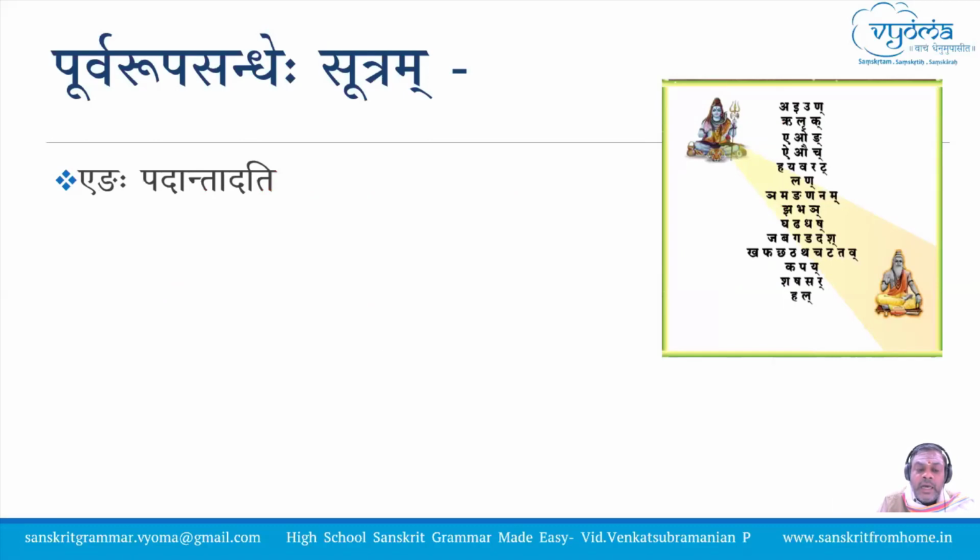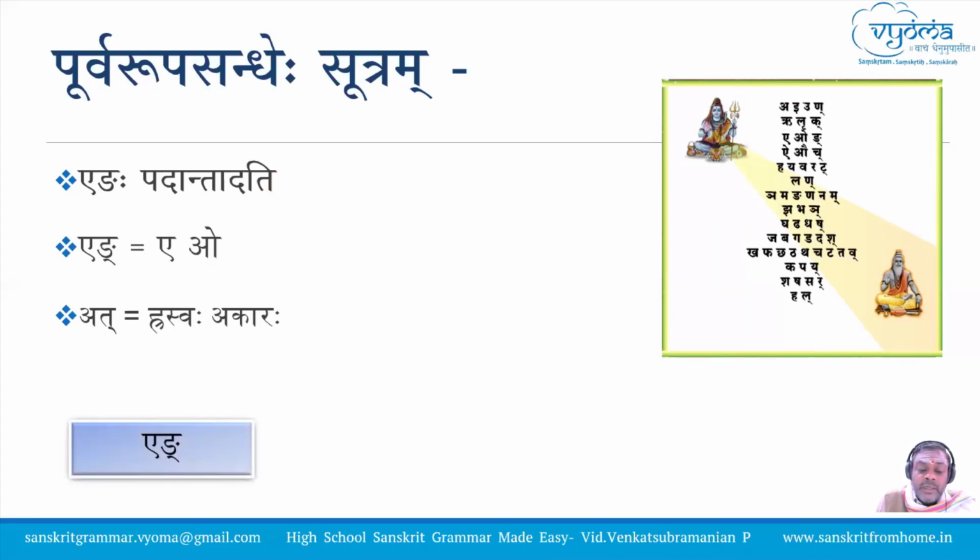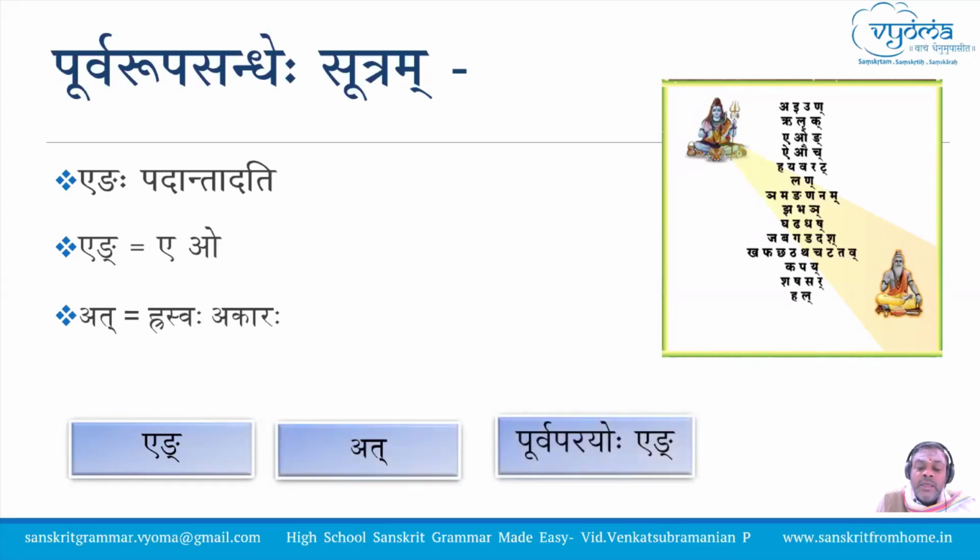Engaha padantad ati is the sutra. Eng represents ekara and okara. At represents hrasva akara. And here we have to note that it has to be hrasva akara only. Dirgha akara is not allowed. Hrasva akara only gets this transformation. Eng in front of at. If you have hrasva akara, you will get eng only as the Adesha for the Puravarna and the Paravarna. This is Purva Rupa Sandhi. Engaha padantad ati.